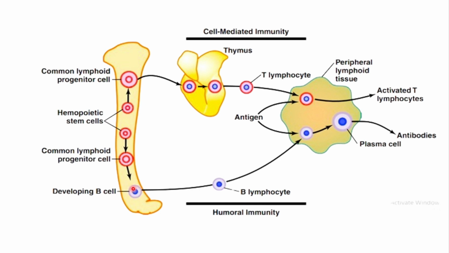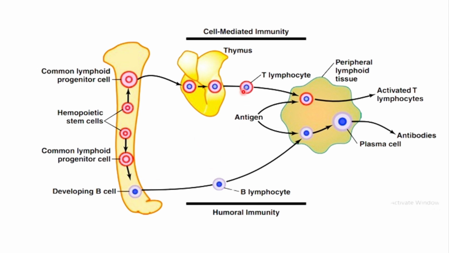So this developing B cell will go for pre-processing right here in the bone marrow, from where it is being produced. Whereas this common lymphoid progenitor cell, which is going to form the T lymphocyte, its pre-processing will be done in the thymus. So this is the thymus. As already told, the pre-processing of the B cells takes place in the bone marrow, whereas the pre-processing of the T cells takes place in the thymus. So here in the thymus, pre-processing of T cells is done. Here in the bone marrow, pre-processing of B cells is done.